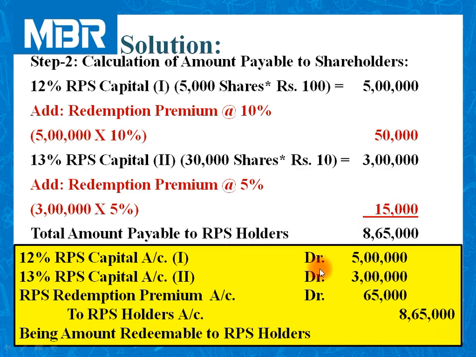I just want to draw your attention that for each and every transaction we are passing journal entries over here for your understanding, but at the end we need to prepare our journal entries into a systematic format as part of our answer. So it is not necessary for us to present journal entries over here, right? You can directly shift these transactions into the final journal entries.